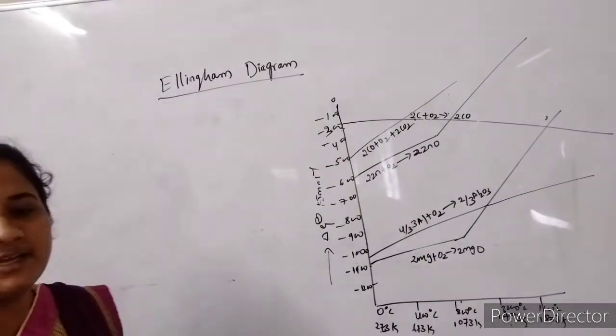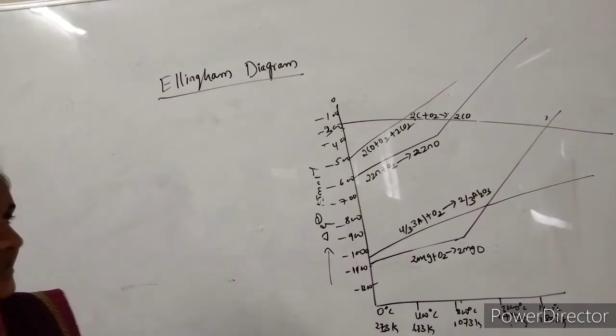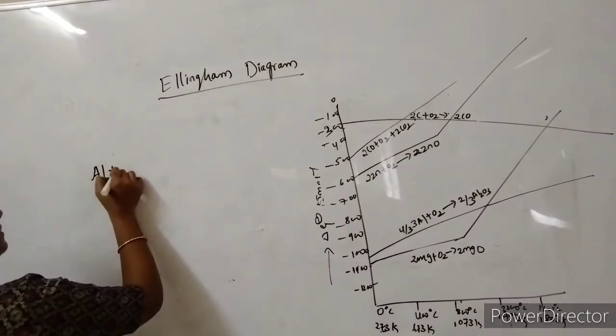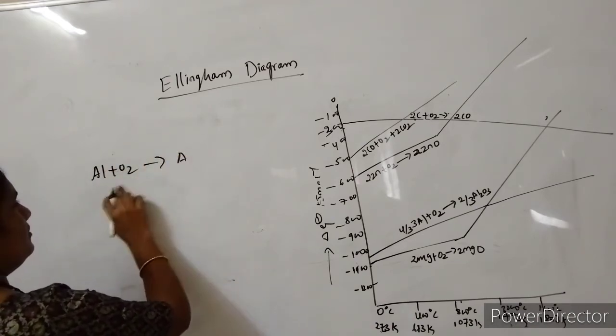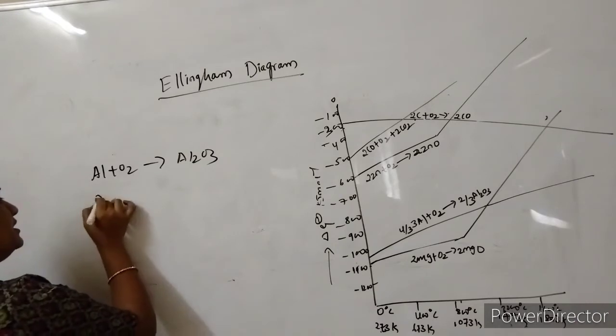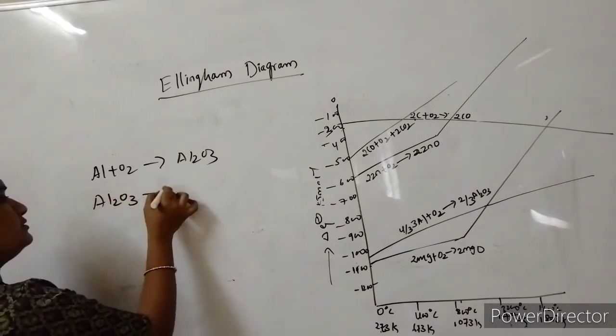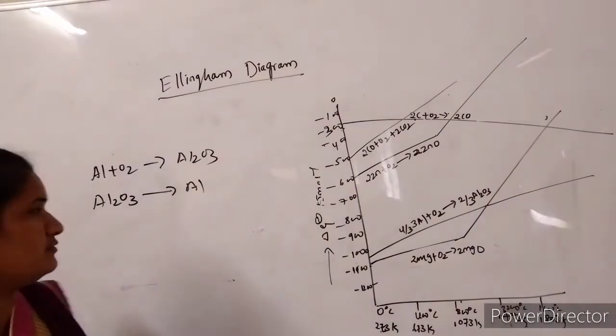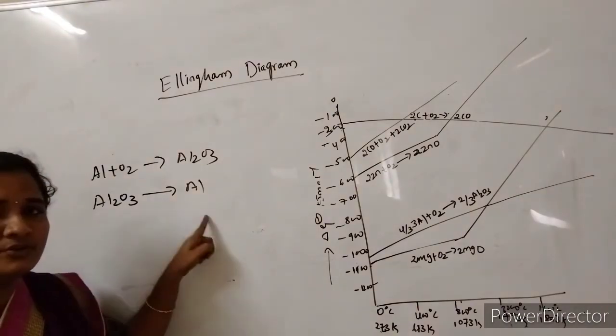So if I take an example as aluminium, it should combine with oxygen to form Al2O3. Now we have to reduce this Al2O3 into Al, so I have to choose the reducing agent for the conversion of Al2O3 into Al.